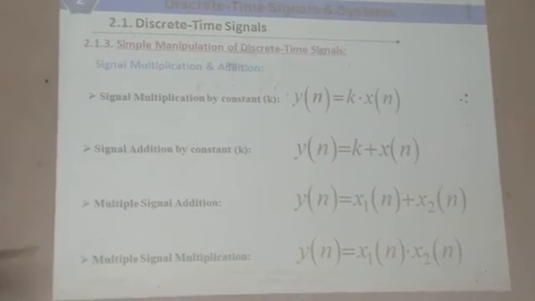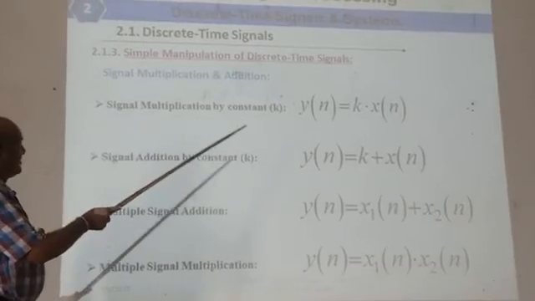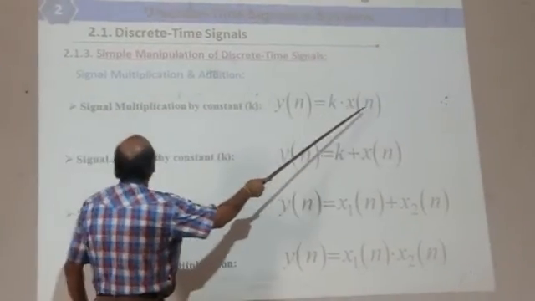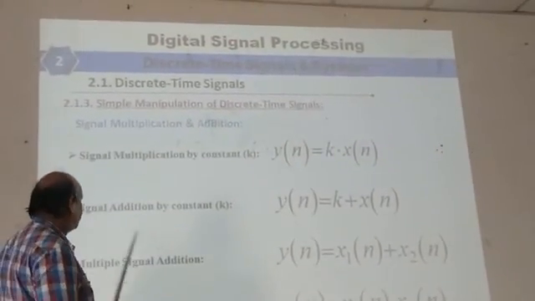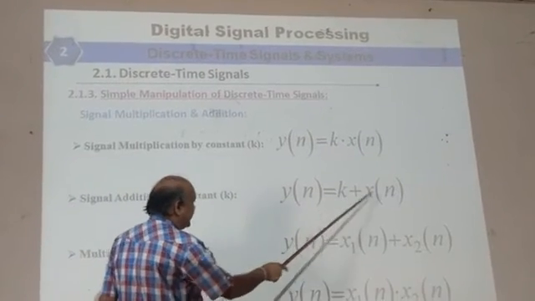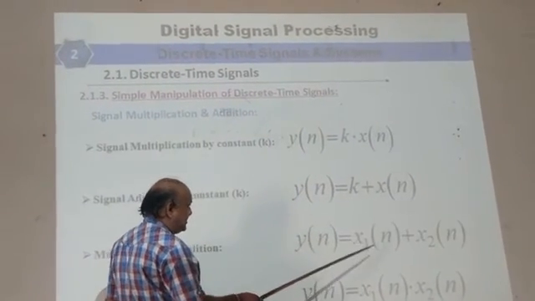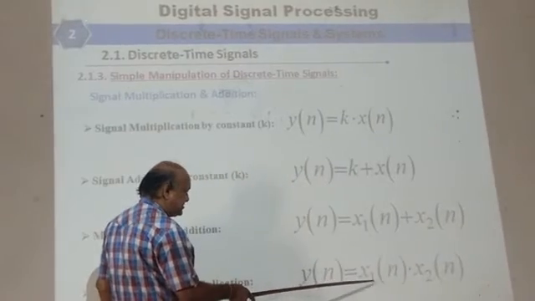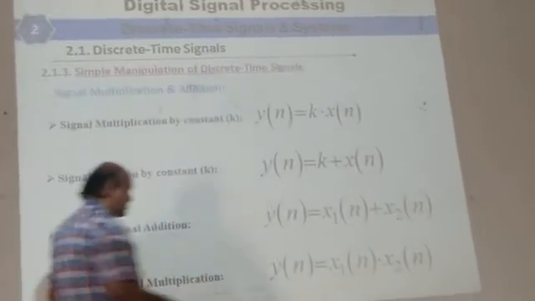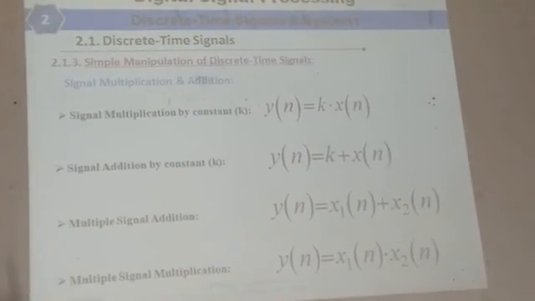Similarly, signal multiplication, k into x of n, multiplication by a scalar constant k. This is signal addition by a constant k, addition k plus x of n. This is two signal addition, x1 of n plus x2 of n, and this is two signal multiplication, x1 of n into x2 of n.